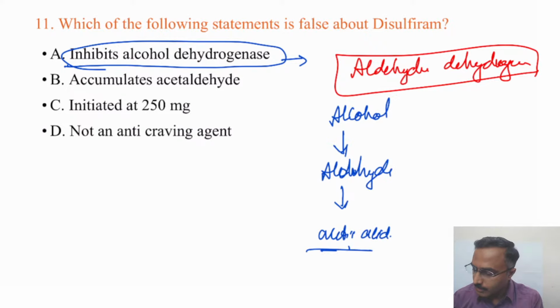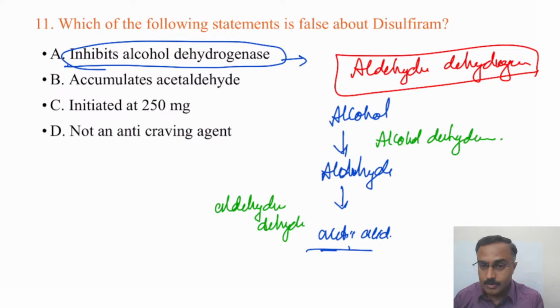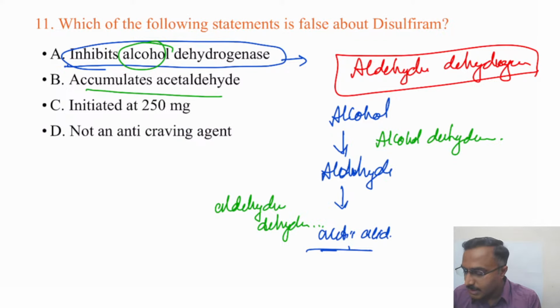Here alcohol dehydrogenase acts, while here it is aldehyde dehydrogenase. At times it's misleading: people don't read alcohol dehydrogenase carefully, read it as aldehyde dehydrogenase, and don't mark it. Remember, accumulates acetaldehyde is right, it is initiated at 250 mg and can go up to 500 mg per day, and it's not an anti-craving agent, it's an aversive agent.